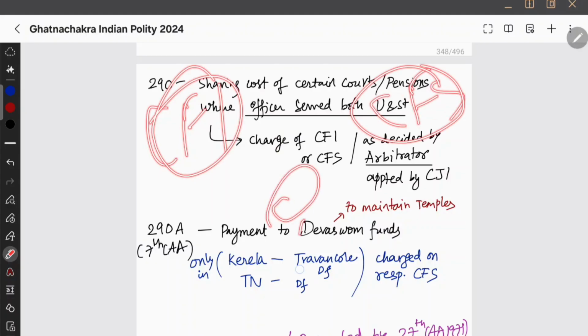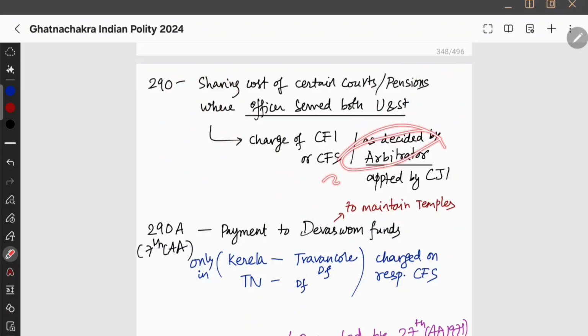That's the question. If the officer has served both the union and state, so that will be decided by an arbitrator appointed by the Chief Justice of India. That is mentioned in Article 290.